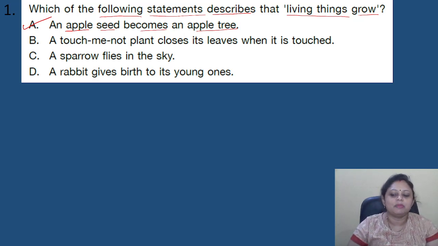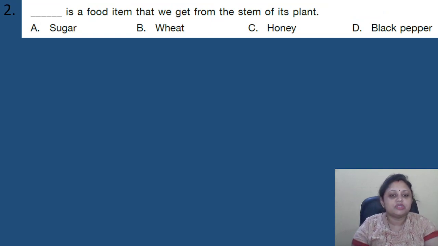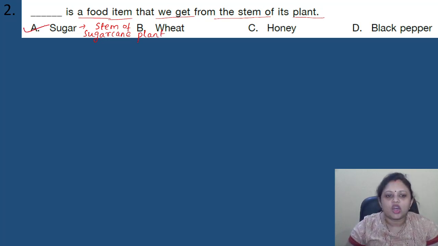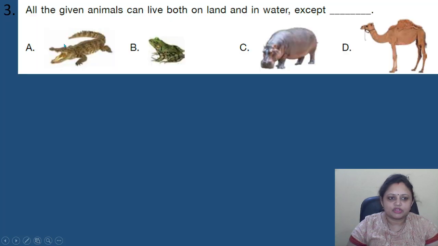Okay, coming to the next question. Dash is a food item that we get from the stem of its plant. Options are A, sugar, B, wheat, C, honey, D, black pepper. So, dash is a food item that we get from the stem of its plant. Sugar that we obtain from the stem of the sugar cane plant. So here the correct answer is option A. Got it?